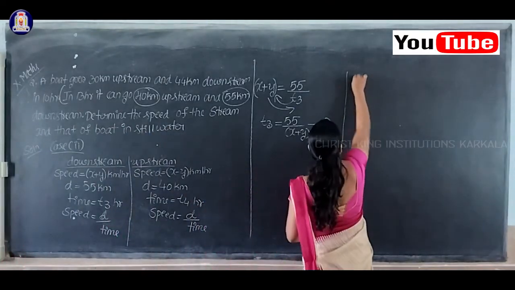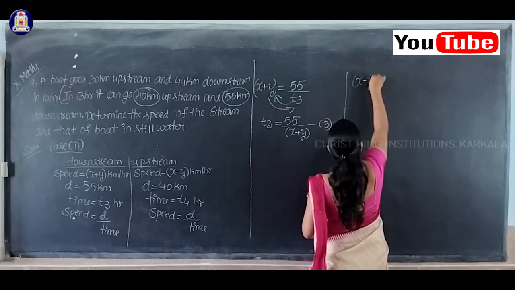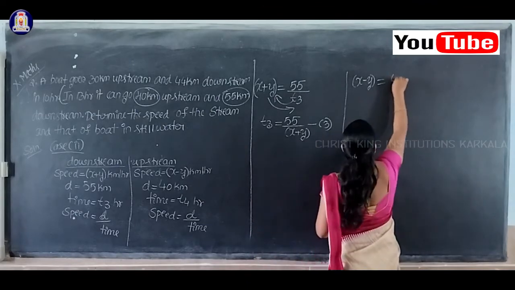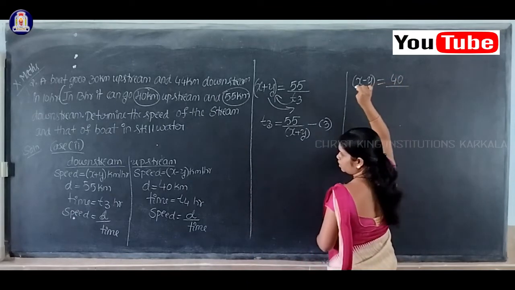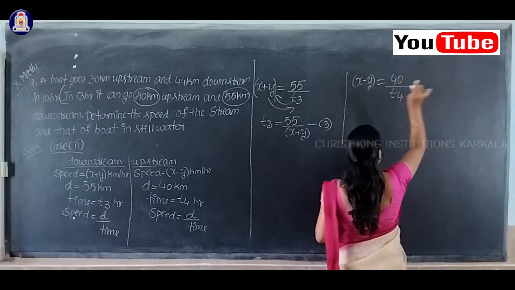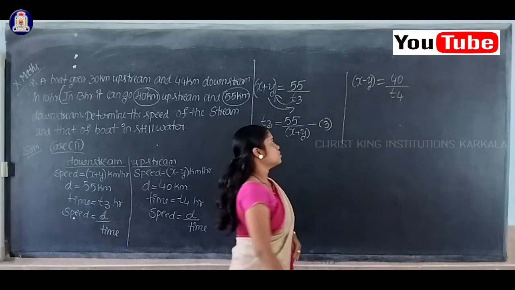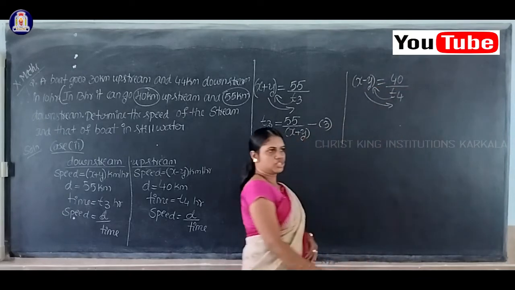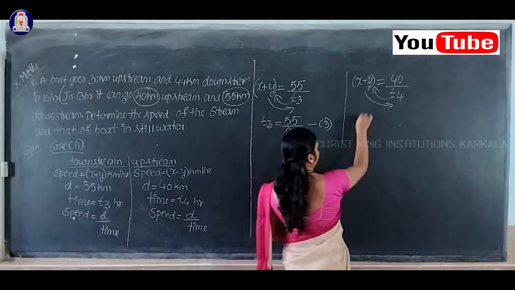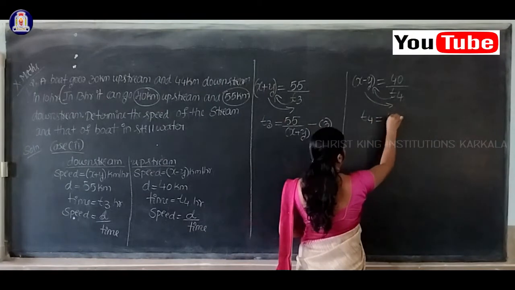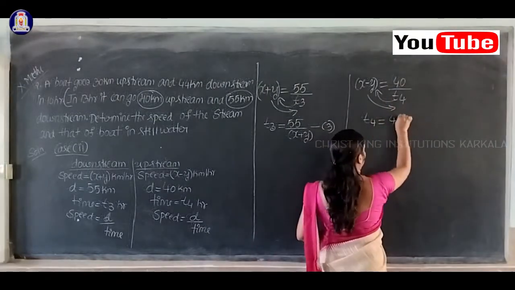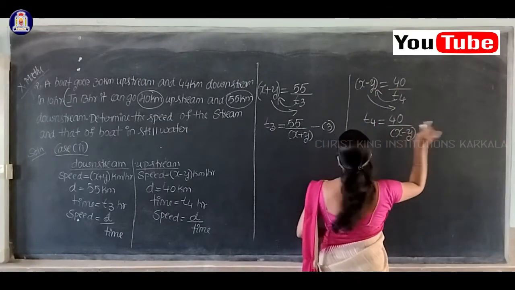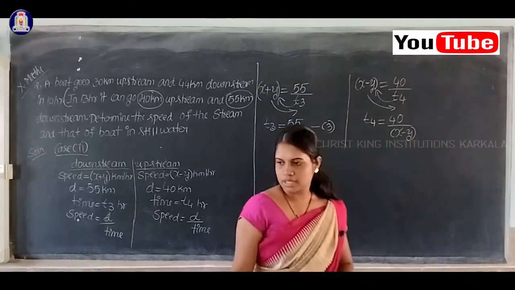Speed is equal to x minus y, equal to distance 40 by time T4. Now shift this T4 here and x minus y down. Then you will get T4 is equal to 40 by x minus y, which comes to the denominator. I'll not consider it as T3.